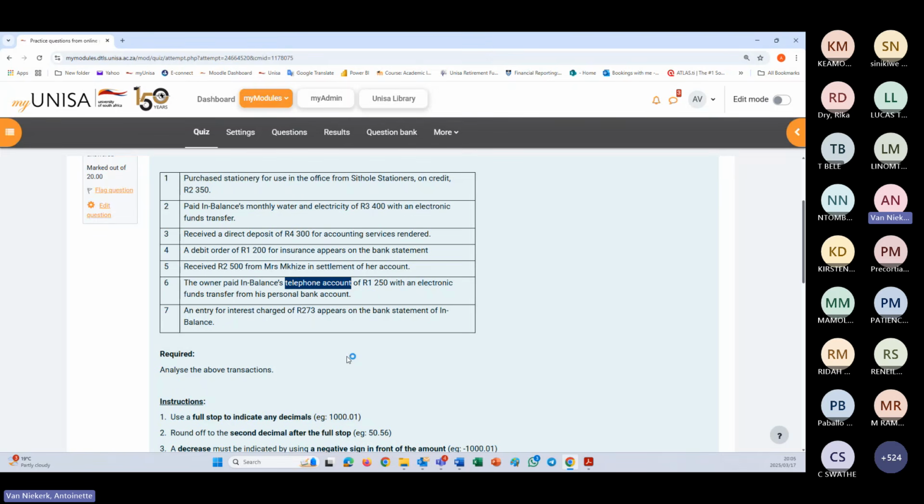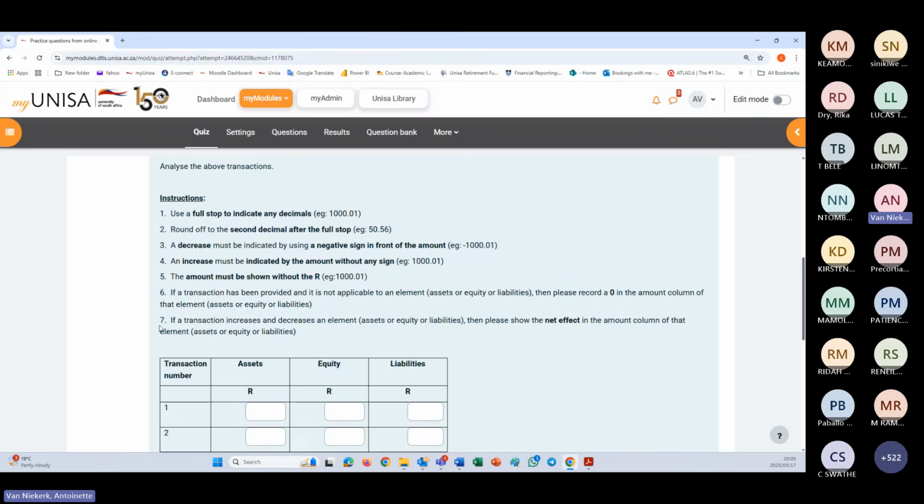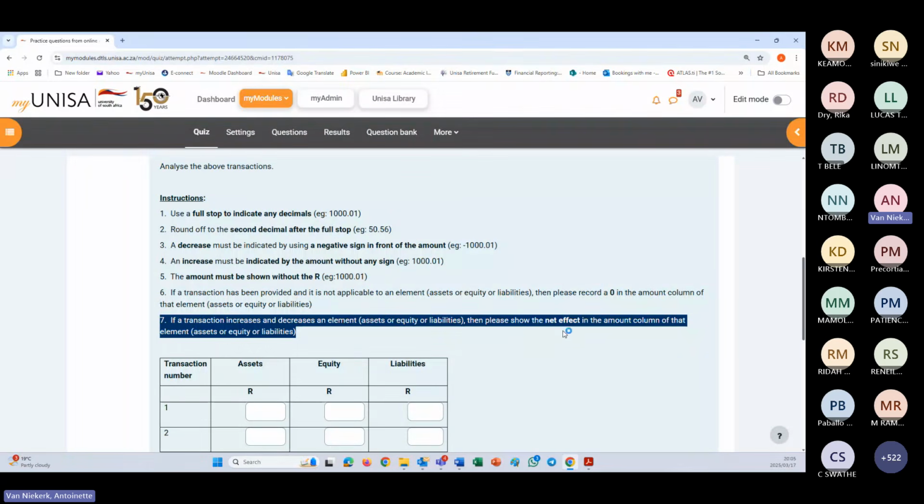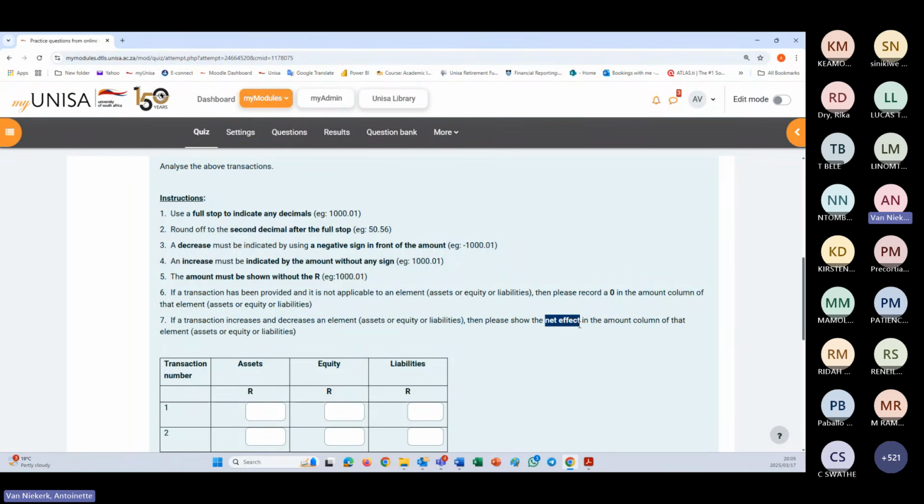So that will be a minus 1250. Because it's a minus 1250 and a plus 1250, the net effect will be 0. That is what we mean by this instruction here, that we want the net effect. So the net effect will be 0, because a plus and a minus will cancel out and be a 0. Does that make sense, sir?